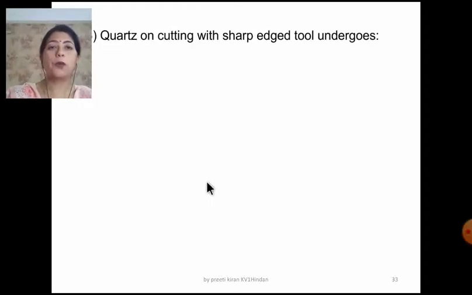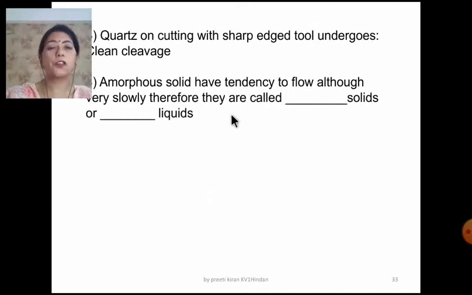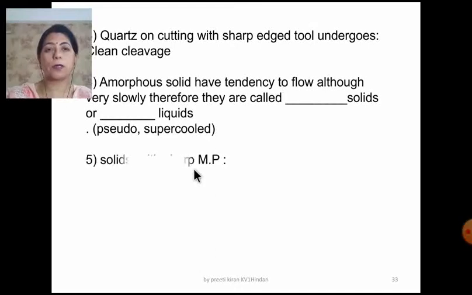Another question: quartz on cutting with a sharp edge tool undergoes clean cleavage. Amorphous solids have a tendency to flow, although very slowly. Therefore, they are called pseudosolids or the supercooled liquids.